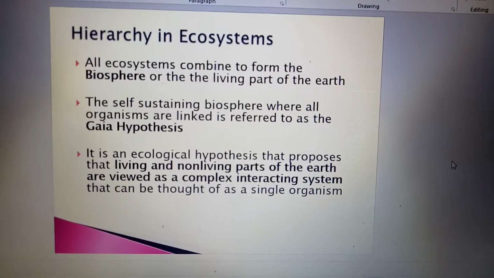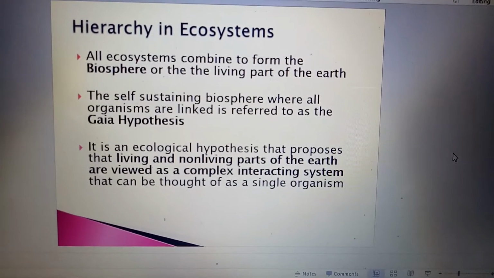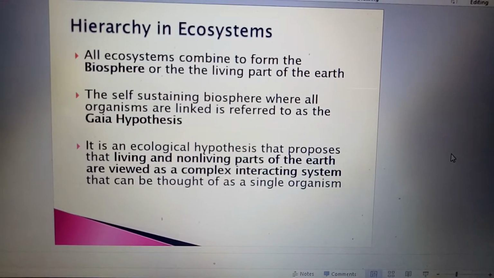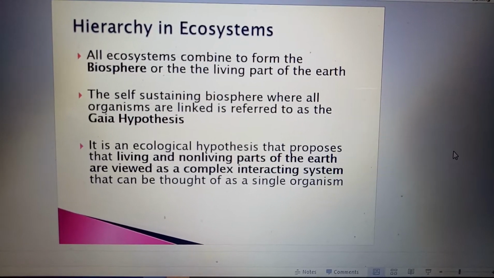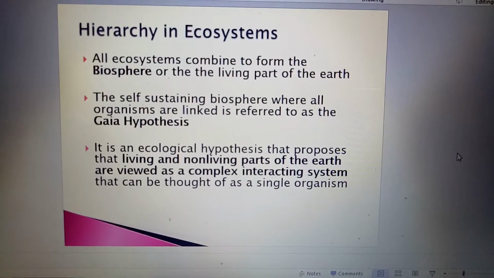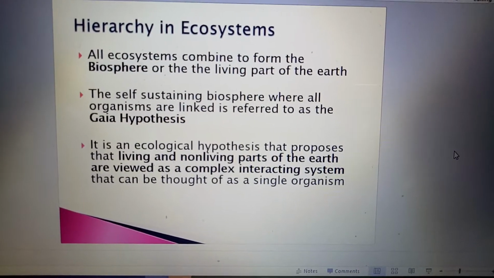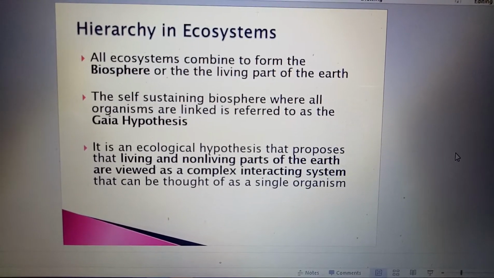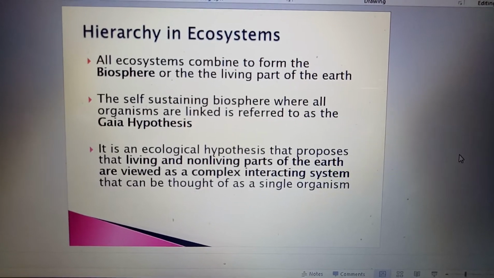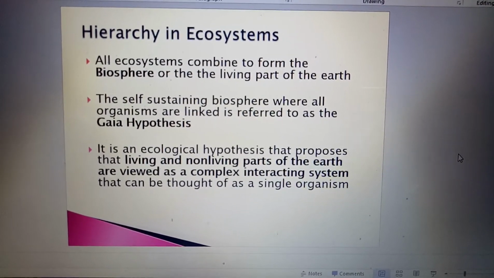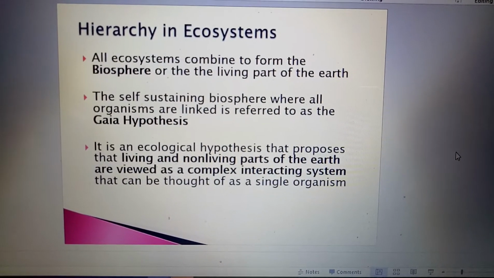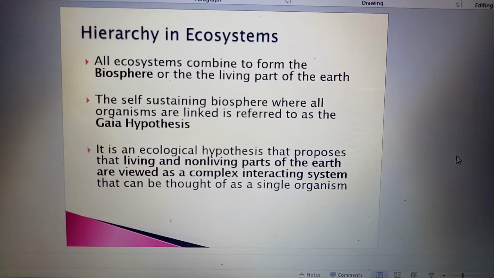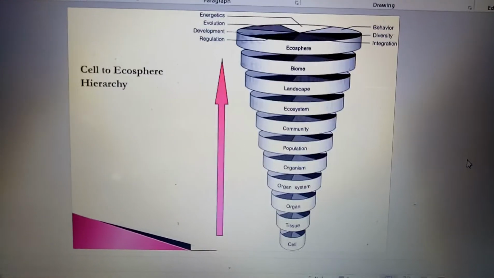So meanwhile, the Gaia hypothesis refers to the self-sustaining biosphere where all organisms are linked. So this is about the Gaia hypothesis. And of course, the hypothesis proposes that the living and non-living parts of the earth are viewed as a complex interacting system that can be thought of as a single organism.